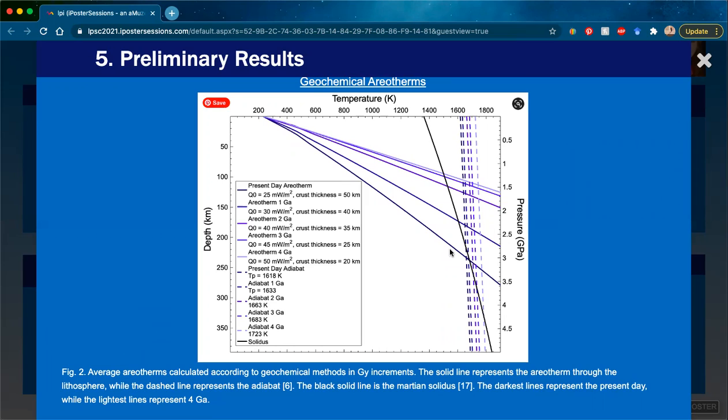Now, this does not take regional factors into consideration, and so it is certainly possible that there could be melt produced in local areas, but on a global average, there is no melt being produced on Mars, aka there is no magma ocean on Mars.